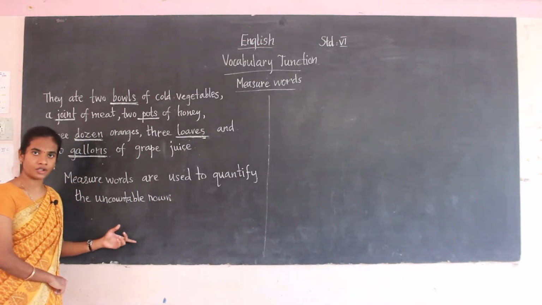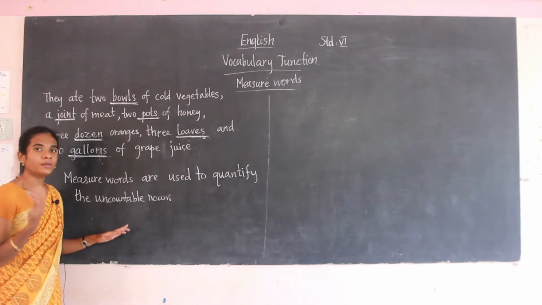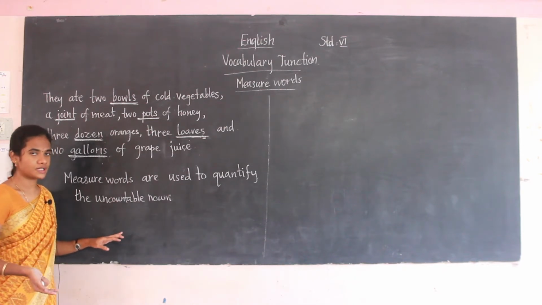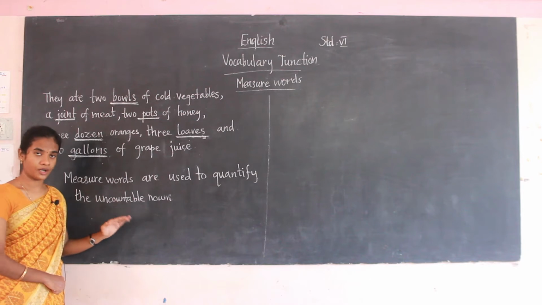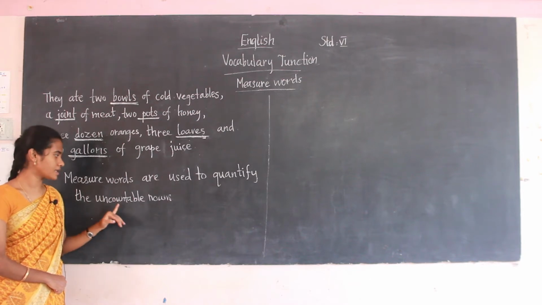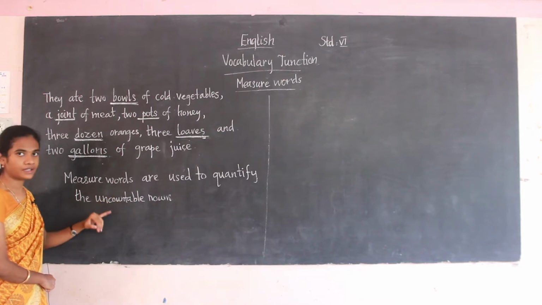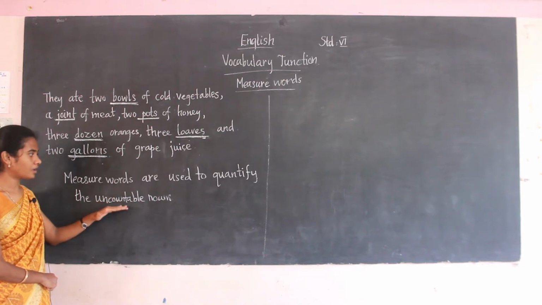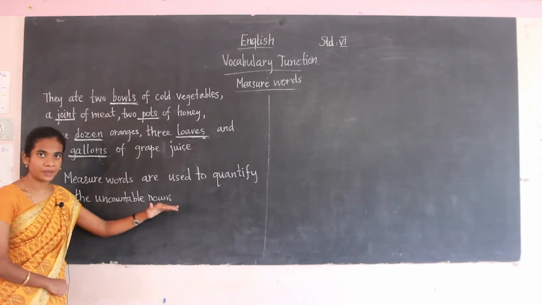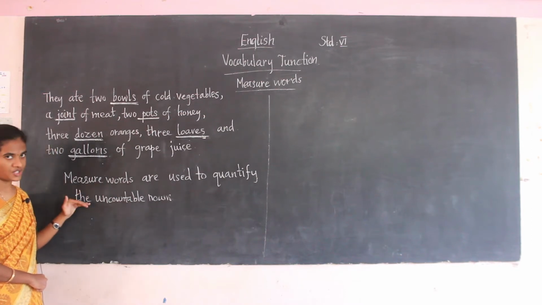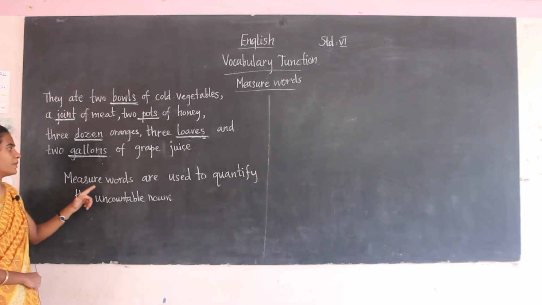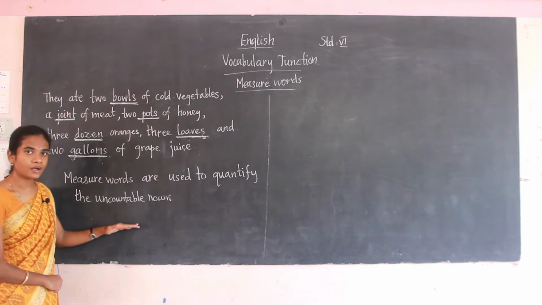What is an uncountable noun? The noun that cannot be counted is known as the uncountable noun. Measure words are used to quantify the uncountable nouns. Uncountable nouns வந்து quantify பண்றதா வந்து என்னது measure words. So measure words are used to quantify the uncountable nouns.